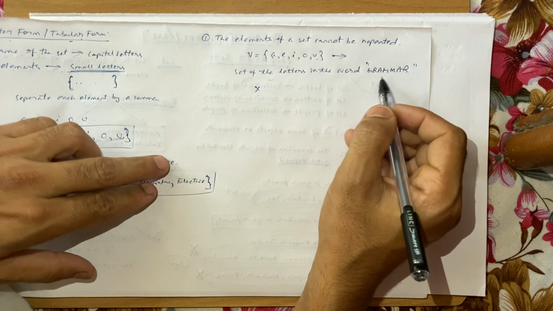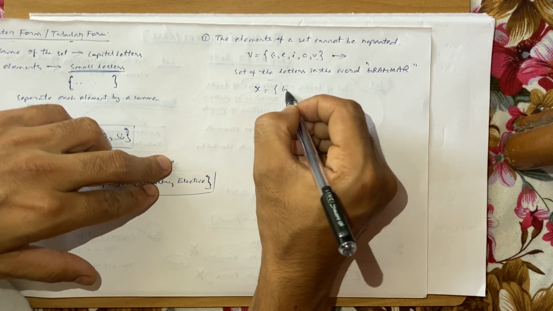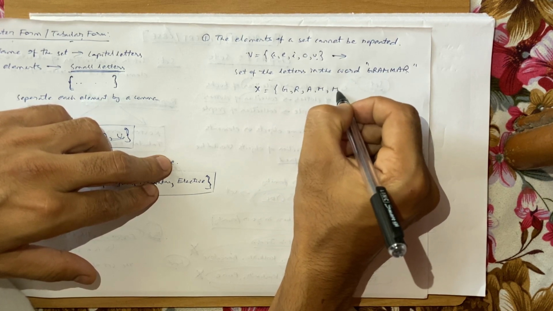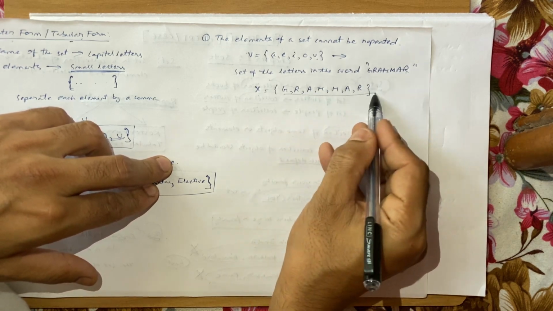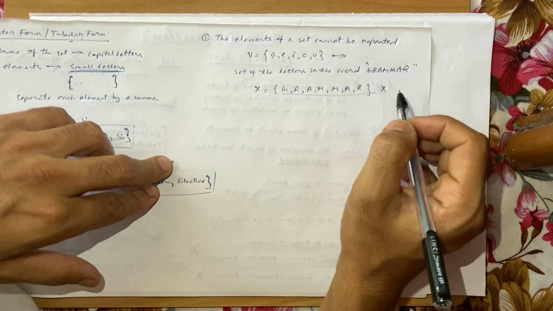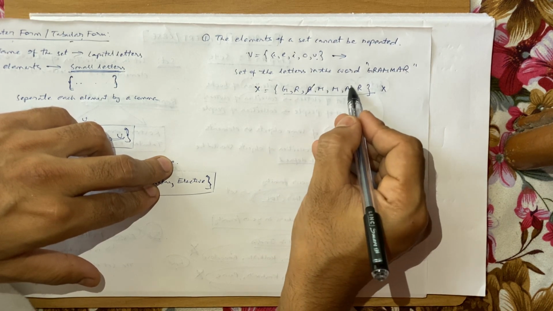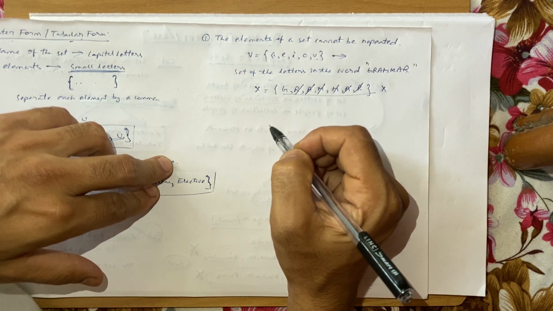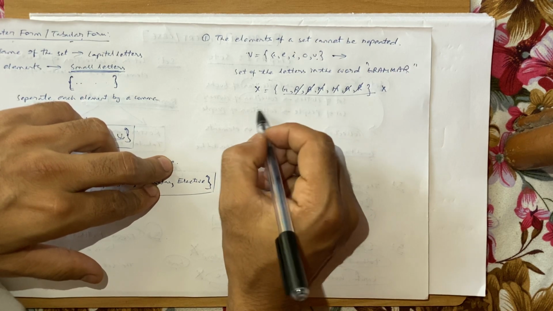So let's try to write the set in the roster form. It will be X is equal to G, the first element, then R, then A, then M, then M, then A, then R. But this is not right. This is wrong. Why? Because the alphabet A has been repeated twice, the alphabet M has been used twice, and R has been used twice. So the correct way of writing the set in the roster form is what?